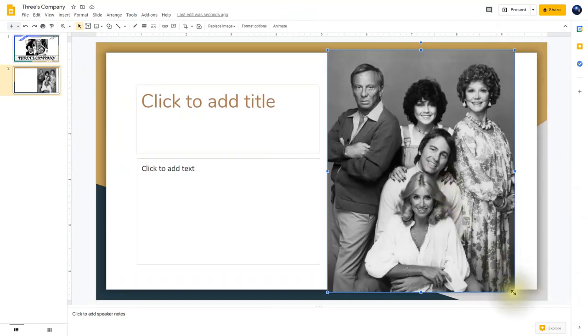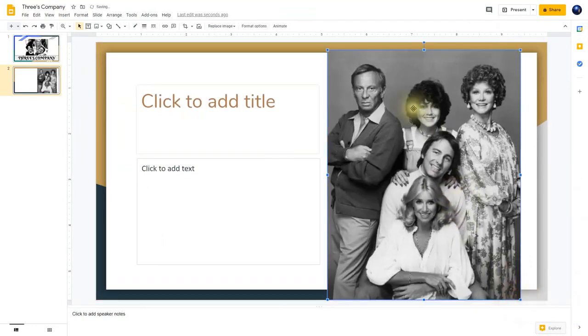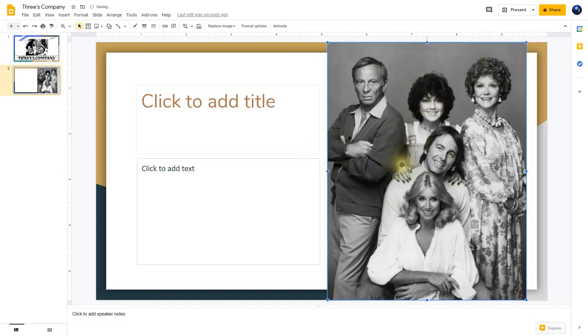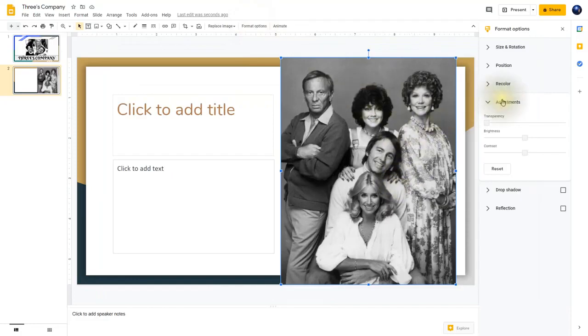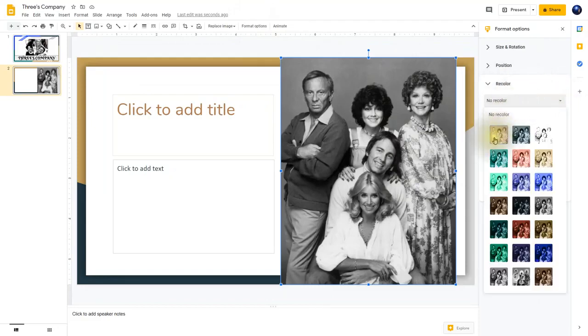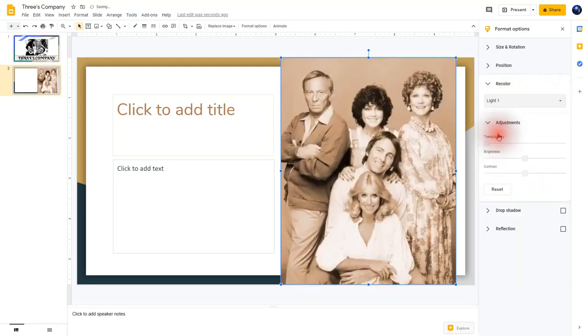So what I'm going to do is resize this image a little bit here. And once I've done that, I'm going to click on Format Options to change some of the things that are going on in this image here. I'm going to click on Recolor. I'm going to choose these options here, and I'm going to choose the very first one here. After that, I'm going to change its brightness a little bit here, bring it down to about negative 20%.